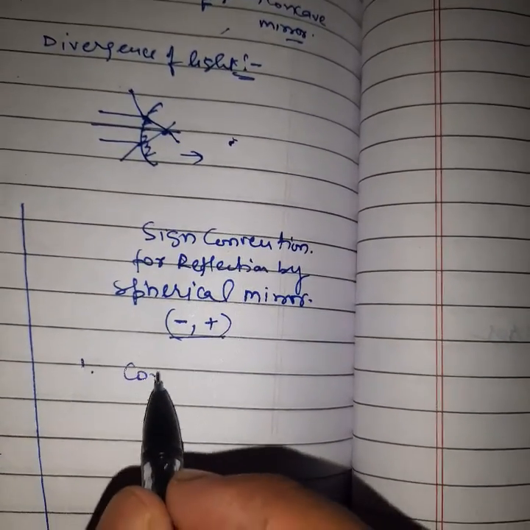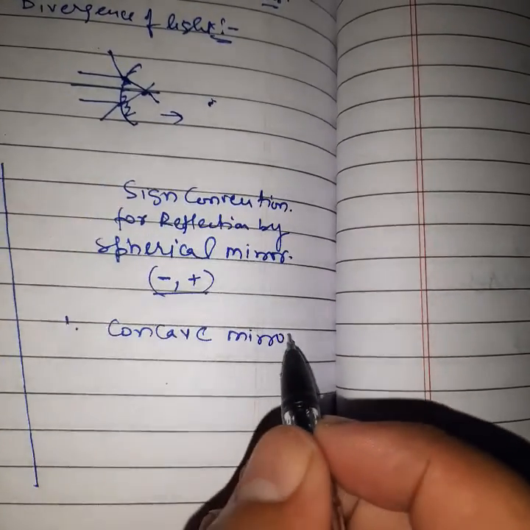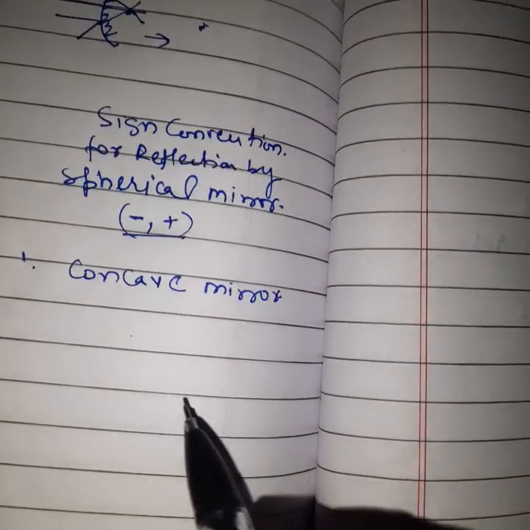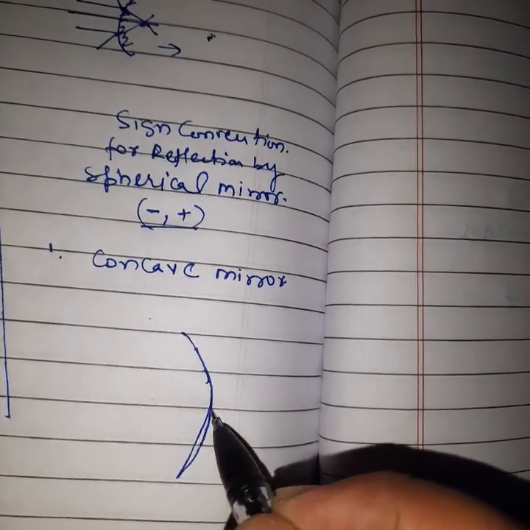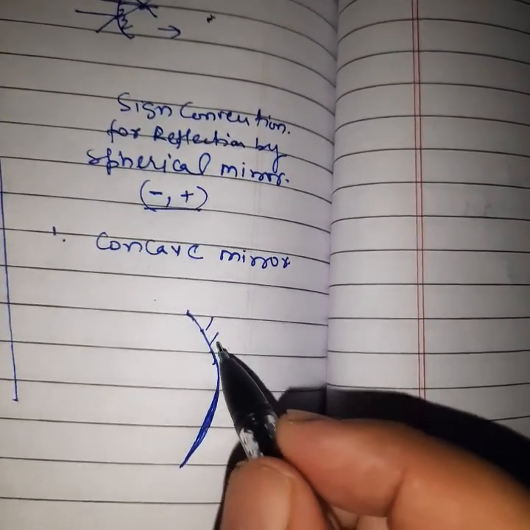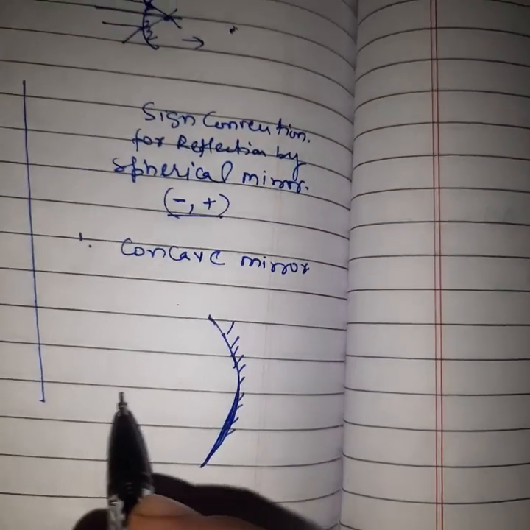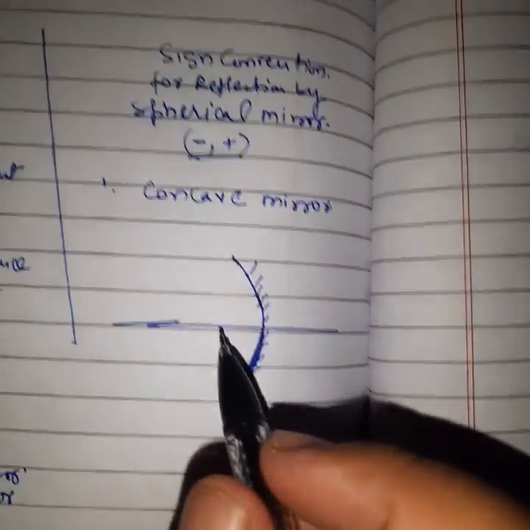First of all we will discuss concave, then convex. So listen, about concave we will discuss here. This is our concave mirror. Listen carefully, students. The polished side will be on this side. This is our principal axis.